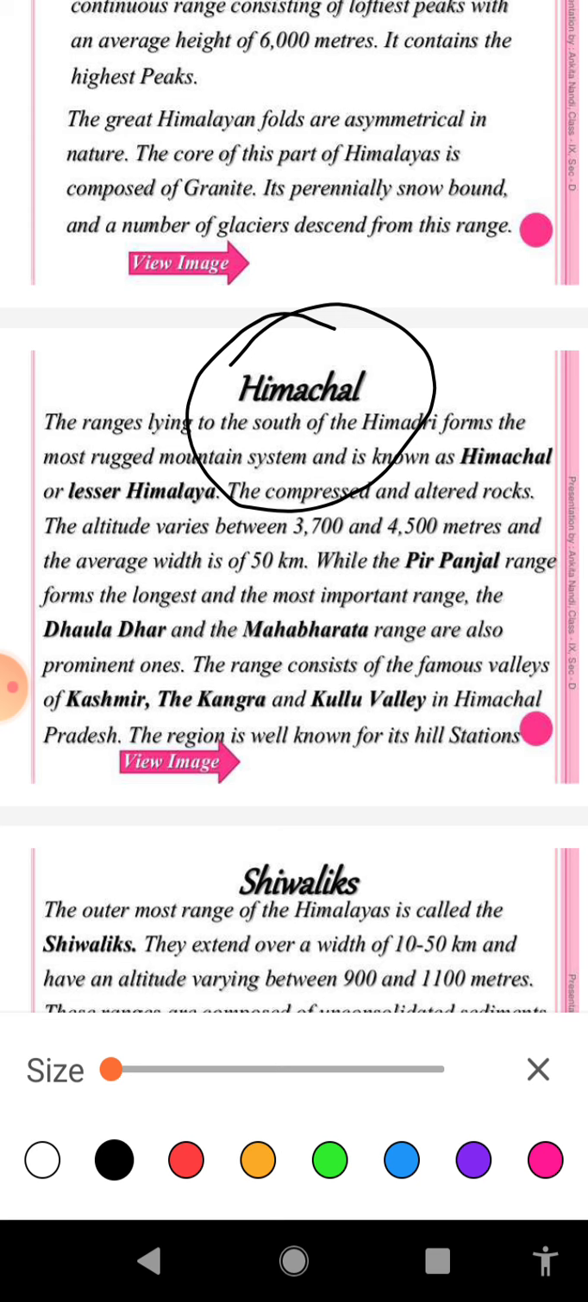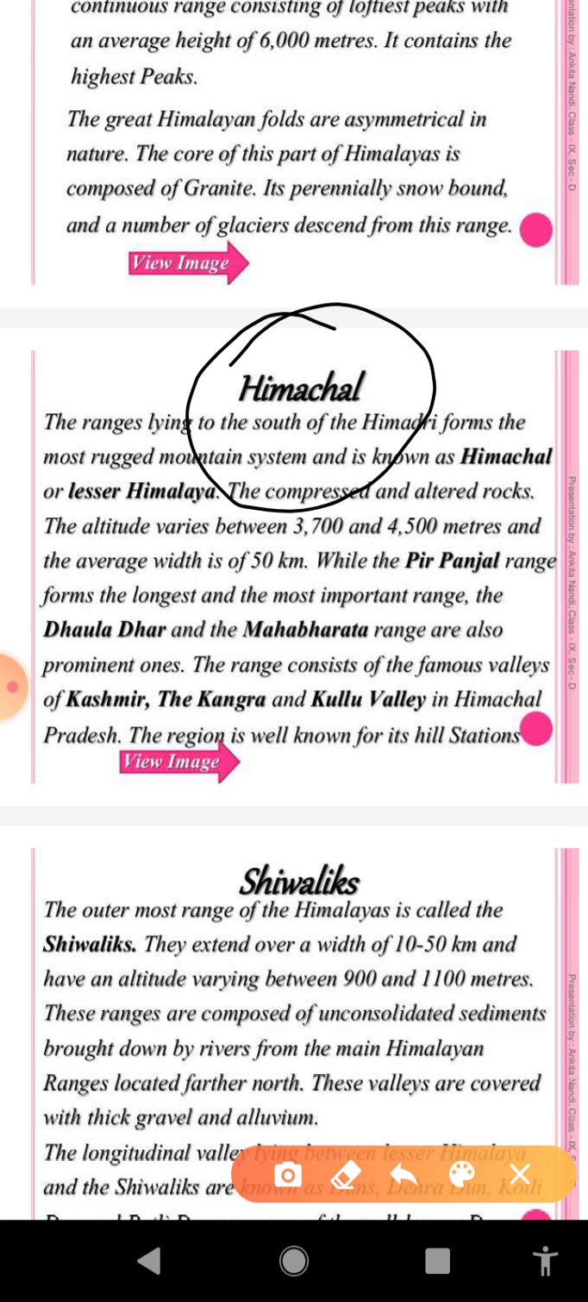The average height of this range of the Himalaya ranges between 3700 meter to 4500 meter. Another point, the average width is about 50 kilometer. This range is mainly composed of highly compressed and altered rock. Most of the hill stations are lying in this range of the Himalaya like Dalhousie, Dharamsala, Simla, Nainital, etc.